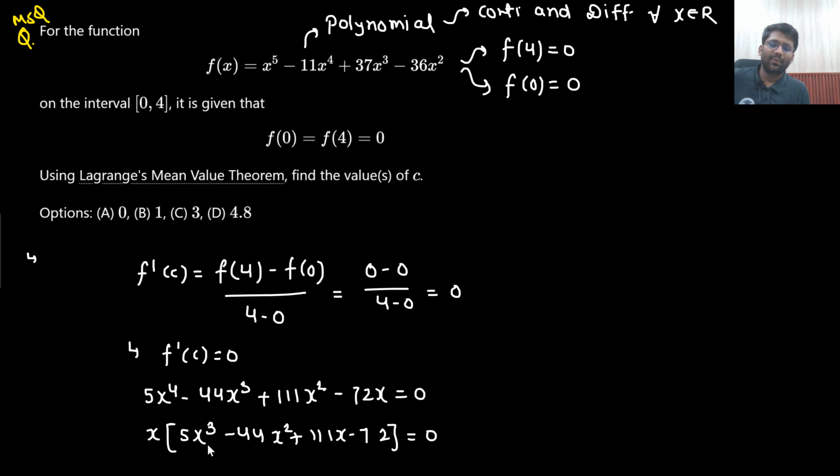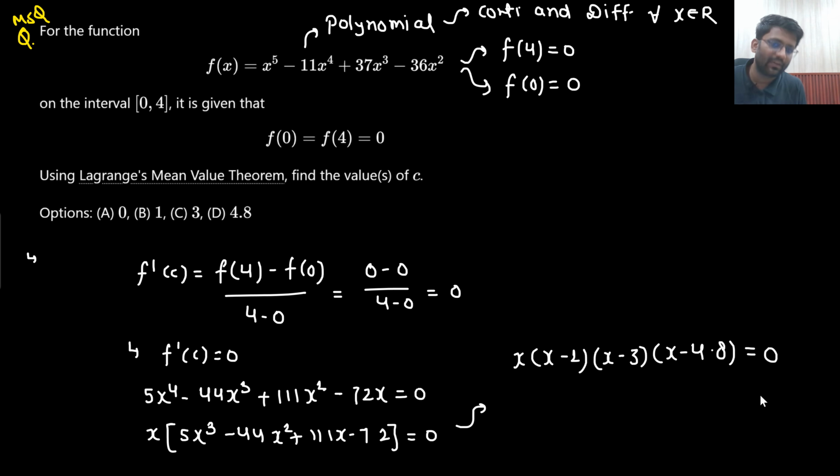Now I need to go by hit and trial. If I put x equals to 1 here, I get 0. So yes, x equals 1 is one of the factors. When I factorize it, I get x into x minus 1, then inside I get x minus 3 and x minus 4.8. So when I factorize this, these are the values I am getting. Factorization is a bit difficult here.